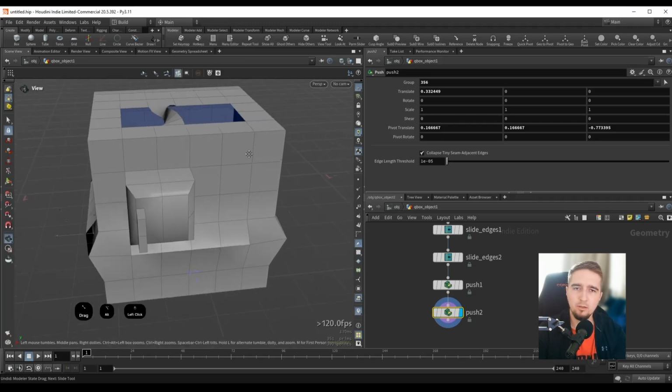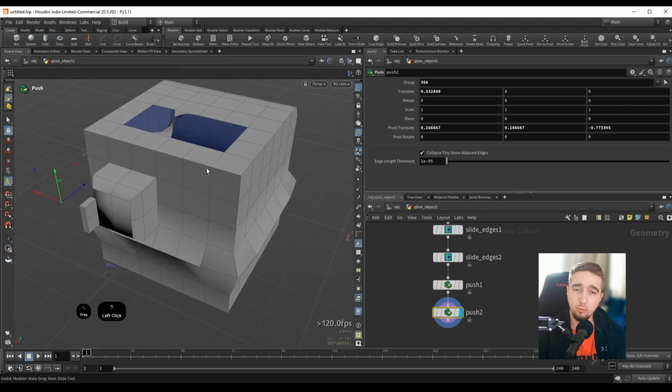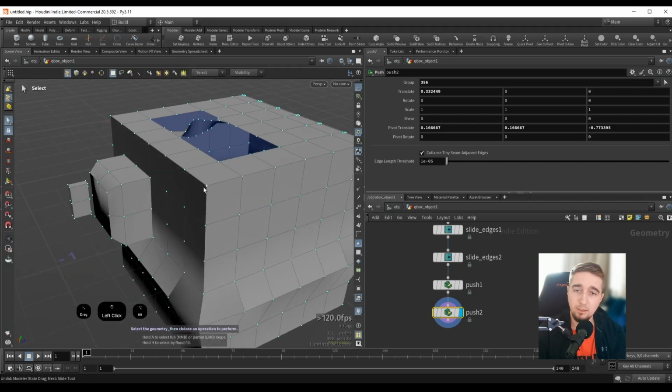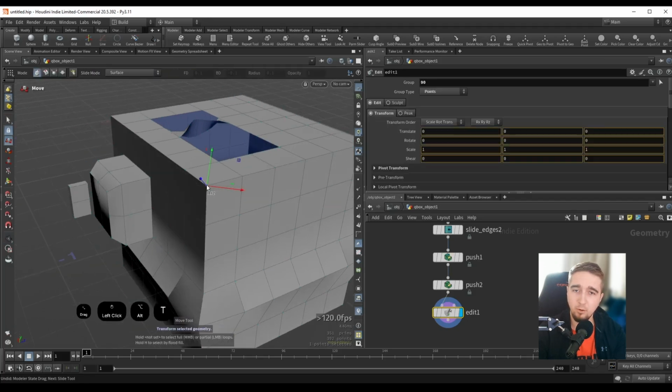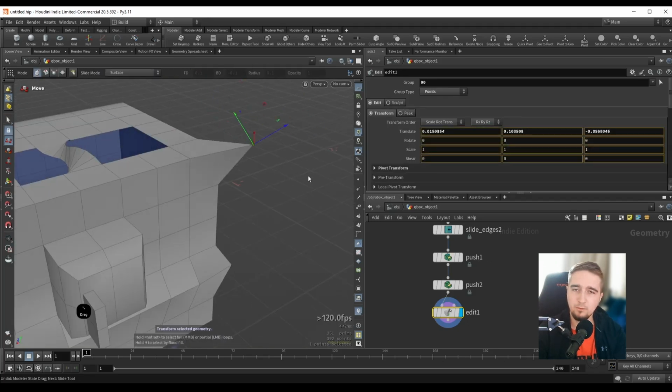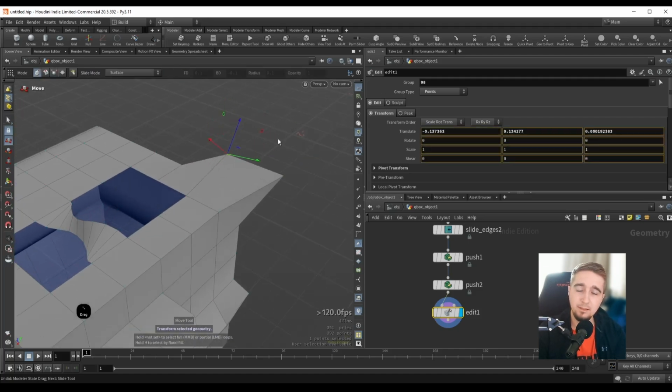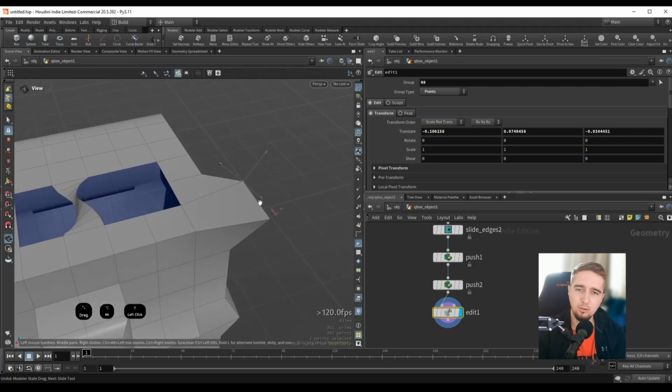And just one more note about common operations. The way that Houdini works, like I showed you earlier, if I want to grab a component, so if I want to grab a point here, I'll press 2 to go into point mode. So this is the regular Houdini workflow. I'll select a point, I'll press T if I want to move this, so I can move this around. But now if I want to select another component, I have to press S again and select the component, press T, and then move this. So this is a little bit annoying. I just want to grab a component and move it.